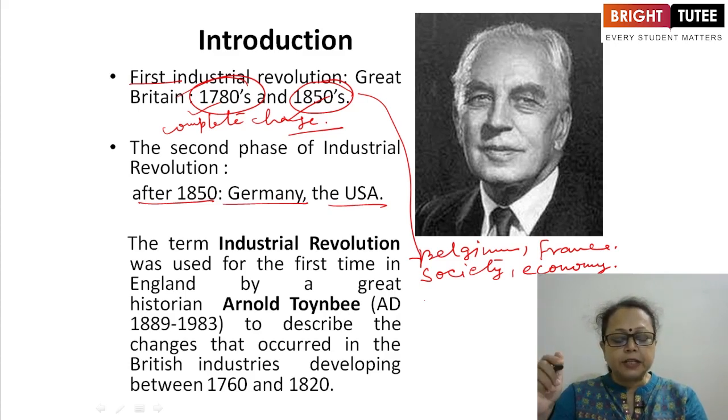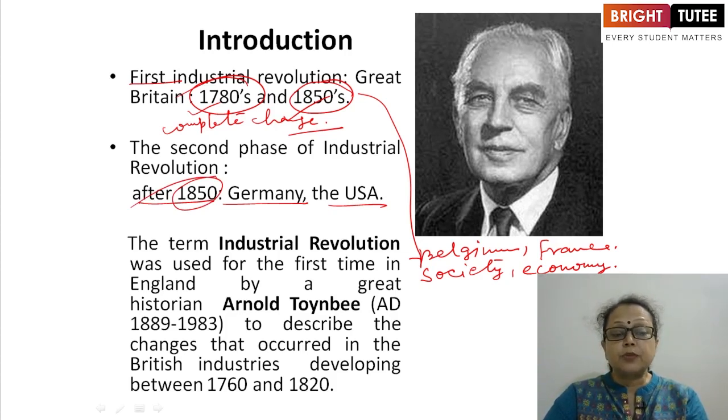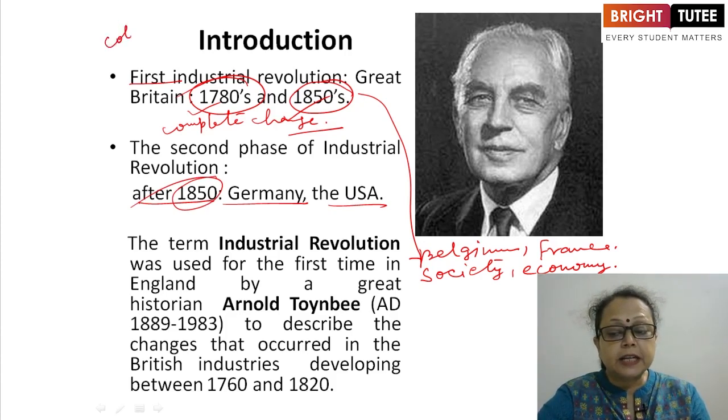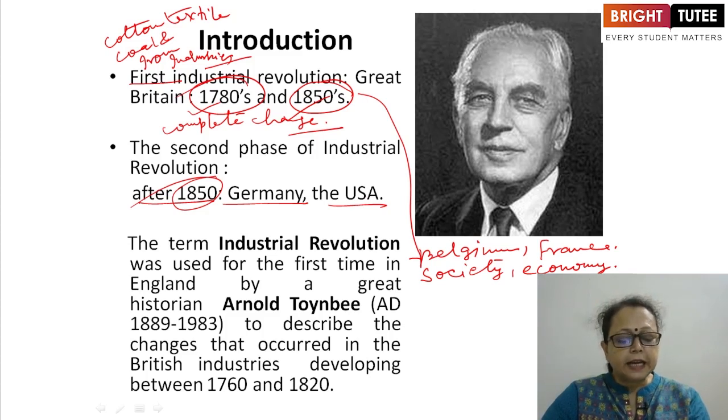In the second phase, the industrial revolution which took place after the 1850s, new areas like chemical and electrical industries developed. In the first phase, what industries were developed? They were basically cotton textiles, which we will discuss in detail later, and coal and iron industries. These were developed in the first phase of industrialization. In the second phase, the changes and the revolution took place in Germany and USA.